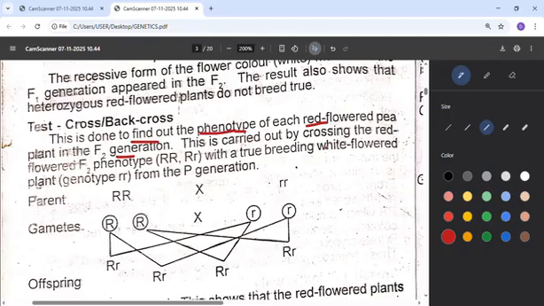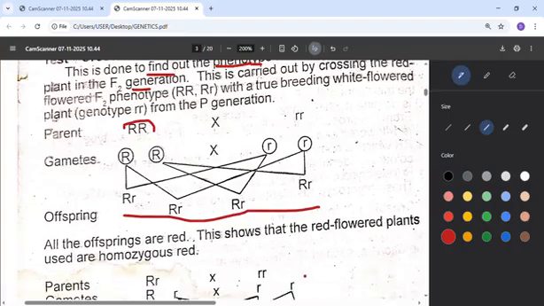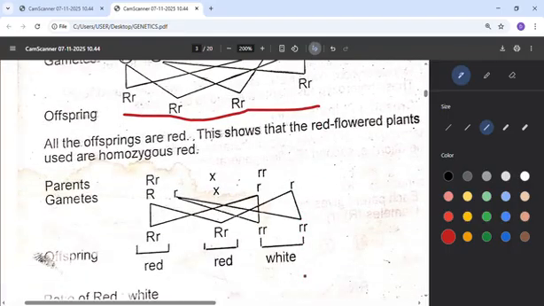So this is carried out by crossing the red flowered F2 phenotype with a true breeding white flowered plant genotype from the P generation. For example, look at the parent plant of the big R, we crossed it with the small r, so the products, we said they are all heterozygous red, which are 4. So this one here can be used for back cross. How will it be used? You pick the big R and the small r that is here, and then join it with the small r and small r from the beginning.